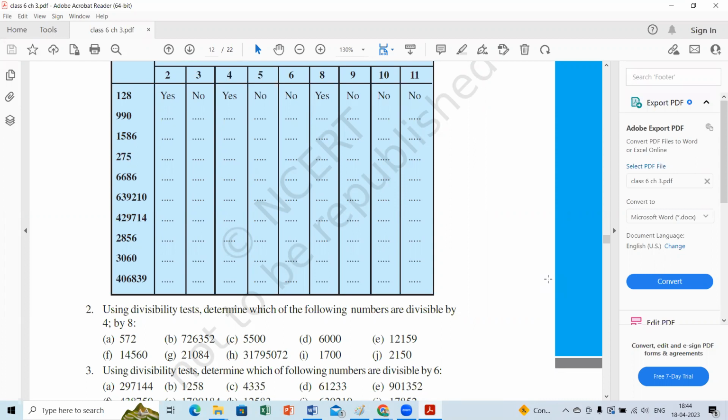Yes. 11 rule, alternate digits. 6 plus 9 plus 1, 16. 3 plus 2 plus 0. No, ma'am. No, ma'am. Okay. That's about the rules, children.